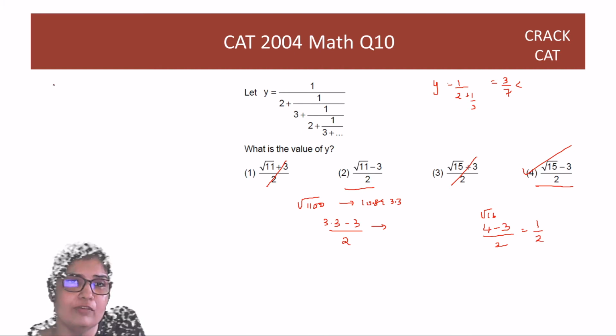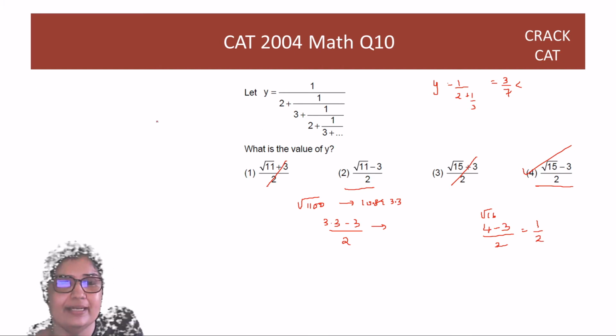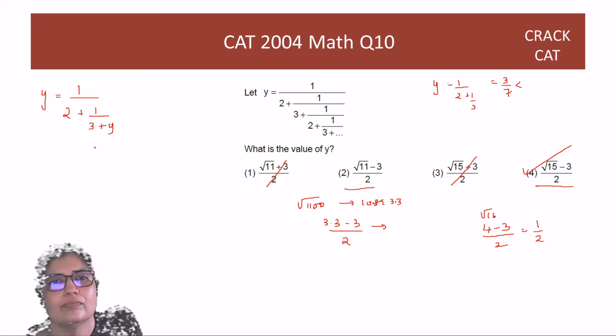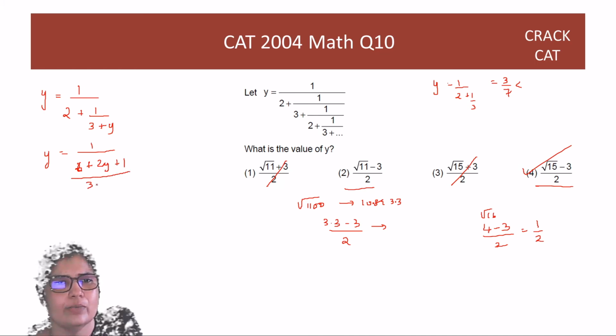If you have to solve it, what you're supposed to do is, it's an infinite series. So why an infinite series? We already have seen questions. We have done questions. यहाँ से वो वापस repeat होने लगता है. So you just say it is this. So now you write y is equal to 1 over 6 plus 2y plus 1 divided by 3 plus y.